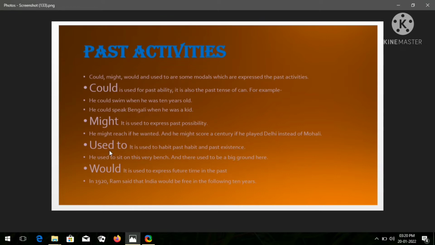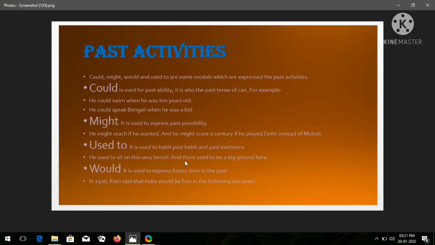So this is used to. Used to is used to denote past habit and past existence. Let's go through the example. He used to sit on this very bench. He used to sit on this very bench. So he was saying that he used to sit on this very bench. I hope you must be getting it, students.